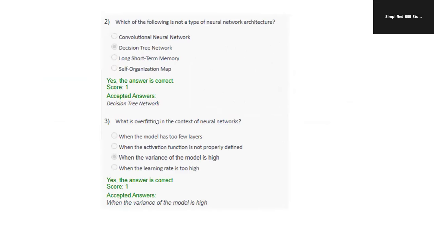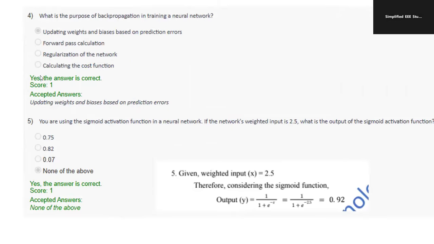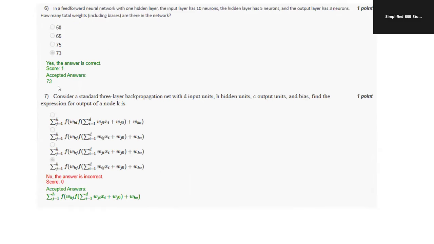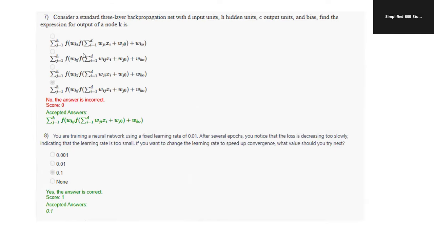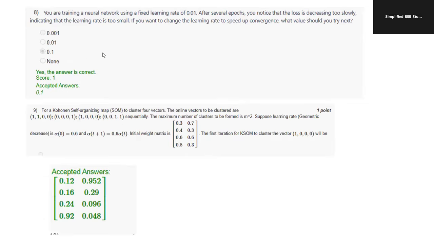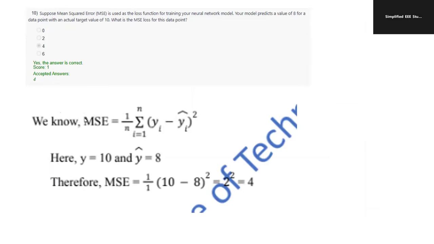Along with that, you have to study the theory part of the MCQs. Try to make a brief note on this so that you can clear the examination without any issues. All are right answers only. Kindly point out the right answer. These formulas and all, you have to remember and recite frequently until you appear for the examination, because the answer is most important. So I request you to go through these formulas, especially the MSE formula. If you know the MSE formula, you can easily compute the answers also.